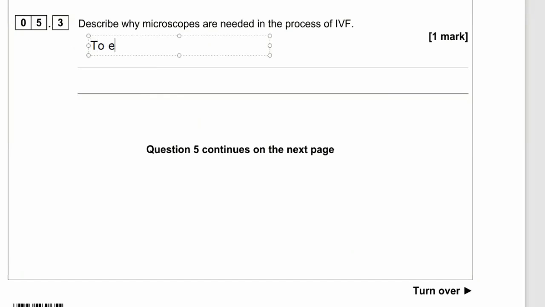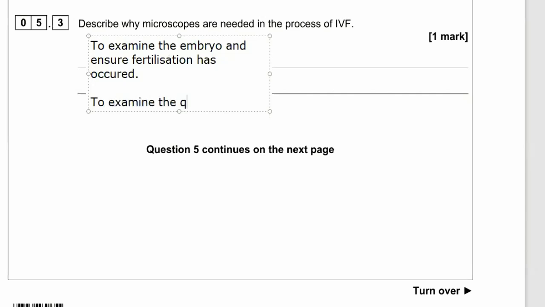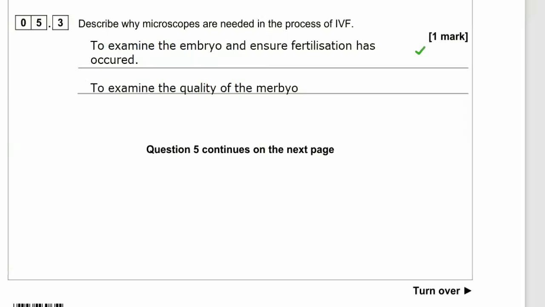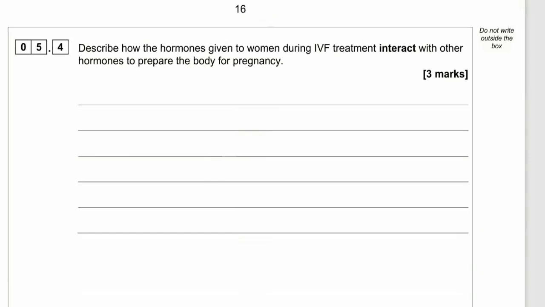5.3. Describe why microscopes are needed in the process of in vitro fertilization or IVF. The idea is that you basically examine the embryo and ensure that fertilization has occurred properly. You can also study the quality of the sperm or the eggs before you fertilize them. You can examine the quality of the embryo and make sure it's one that you believe will be fertilized. Looking at the sperm, the eggs, and the embryo and making sure they're of high quality.